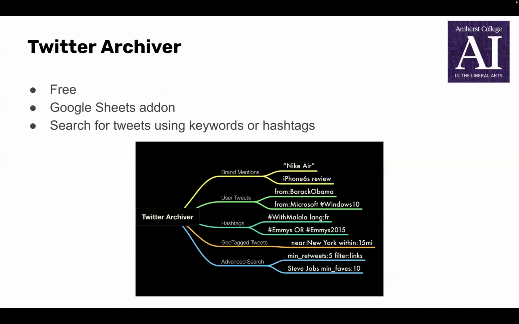The next tool here is a free Google Sheets add-on called Twitter Archiver. You can use it to search for tweets using phrases or hashtags, and it will automatically extract the search results to Google Sheets. You'll need a Twitter account, obviously, but you can just make a burner account.